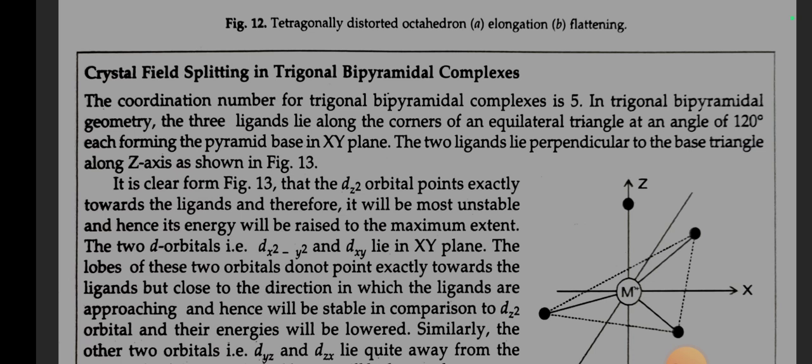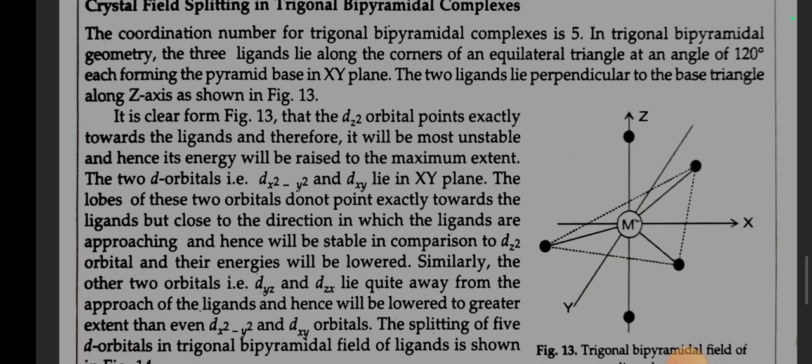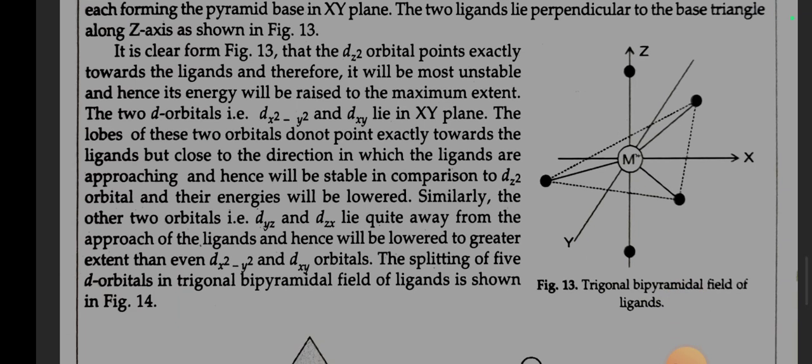It is clear from figure 13 that the dz square orbital points exactly towards the ligands and therefore it will be most unstable and hence its energy will be raised to the maximum extent. The two orbitals, that is dx square minus y square and dxy, lie in the xy plane.